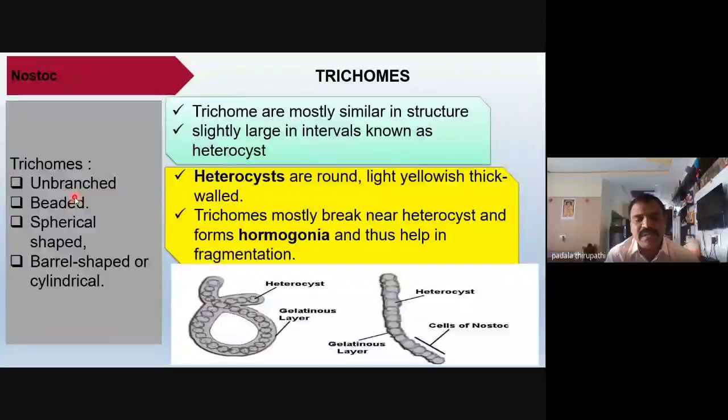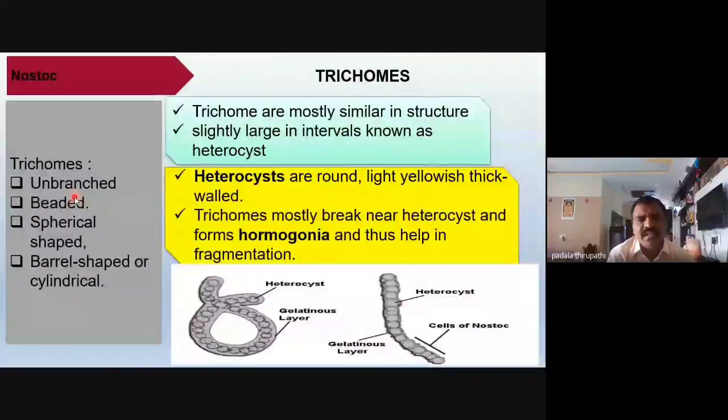Examples of blue-green algae with branched trichomes are Scytonema and Stigonema. But Nostoc, Anabaena, and Oscillatoria are unbranched organisms, with uniseriate cells arranged in a beaded manner.